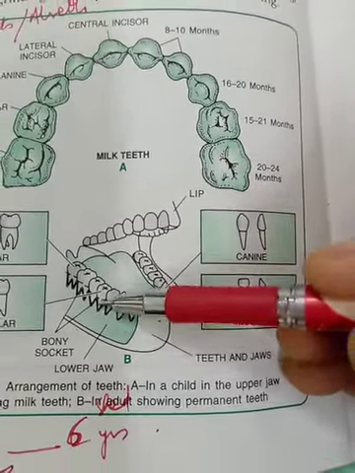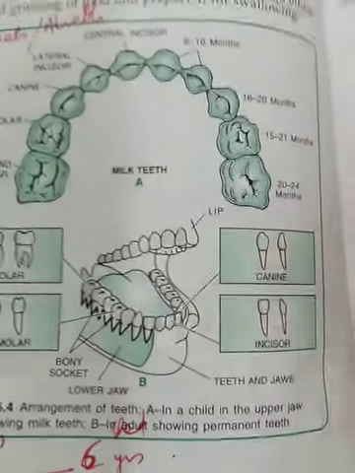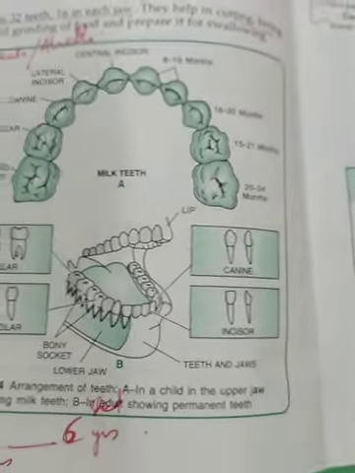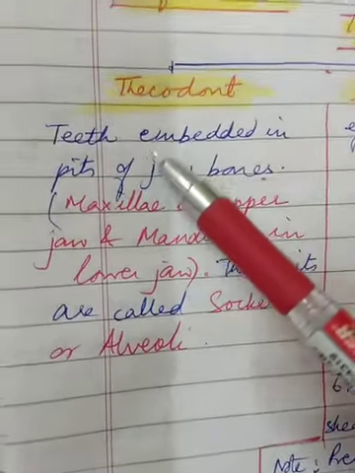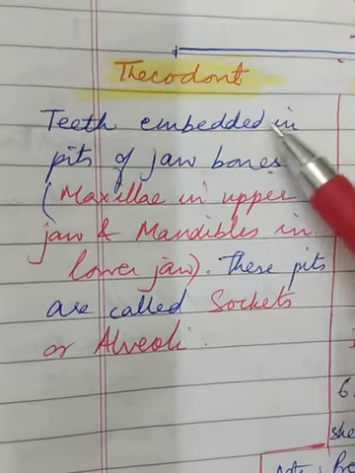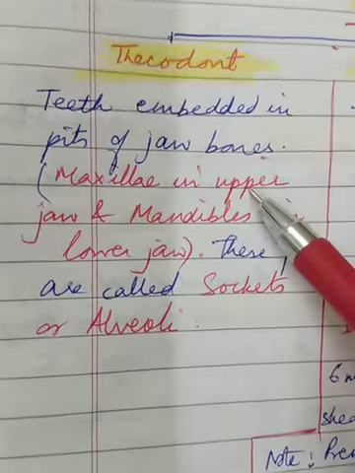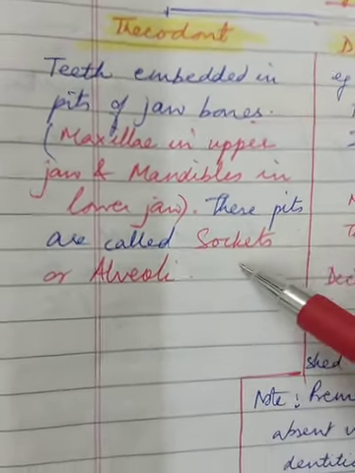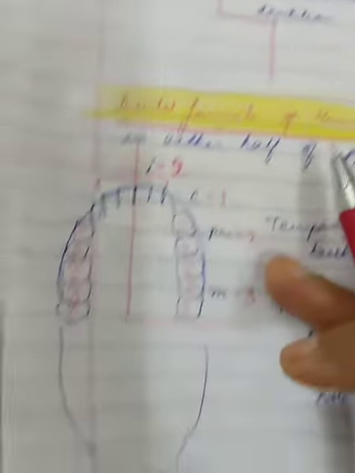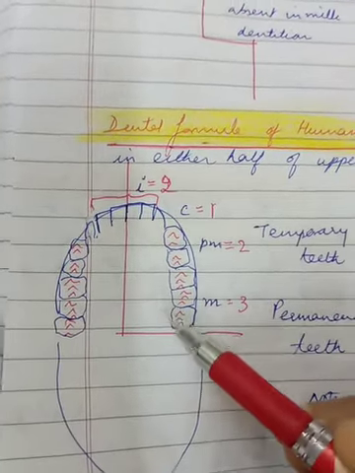These pits or depressions, we call them sockets or alveoli. Once again, let's understand the term before we move to the other. Thecodont teeth are those teeth which are embedded in pits of jaw bones. Maxillae is the upper jaw, and mandibles the lower jaw. And the pits are called sockets or alveoli. So this is the upper and lower jaw. Just to distinguish them, I have given you one side of the teeth, because later we'll talk of dental formula.